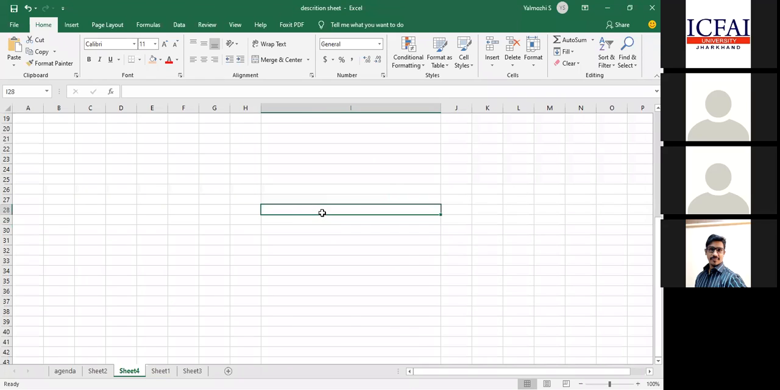Right. Now, let me go with correlation. So what is correlation? It is trying to find out the relationship between two variables. We are not saying independent or dependent. Let me show a small example.